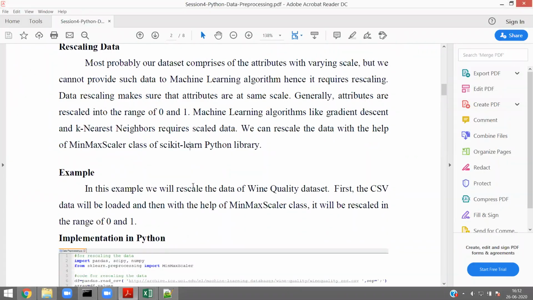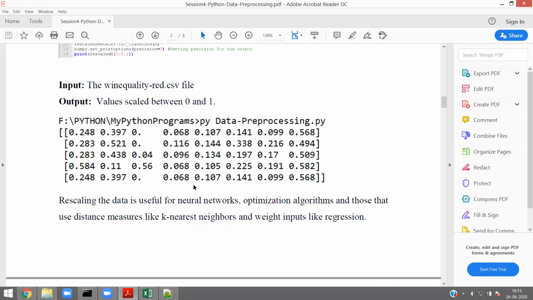Now, why are we going for rescaling? Let me tell you an example. See here, rescaling the data is useful in neural networks, optimization algorithms, and even k nearest neighbors and weighted inputs like regression; they need rescaling. So in case you need rescaling, I told you how to implement rescaling in Python by using the min-max scalar method available in sklearn.preprocessing. Any doubts?